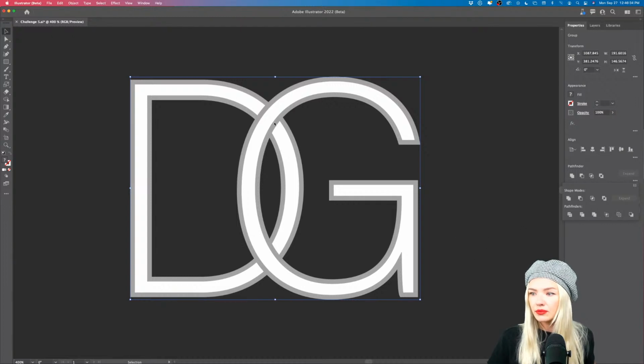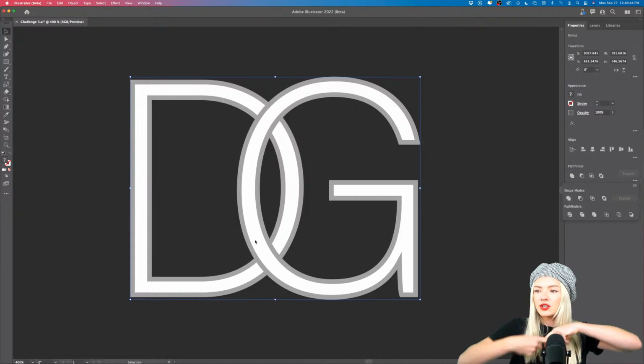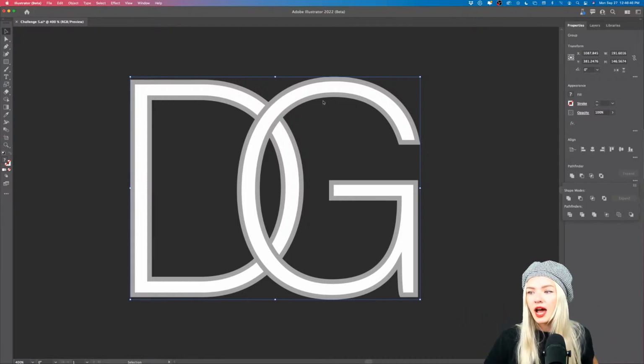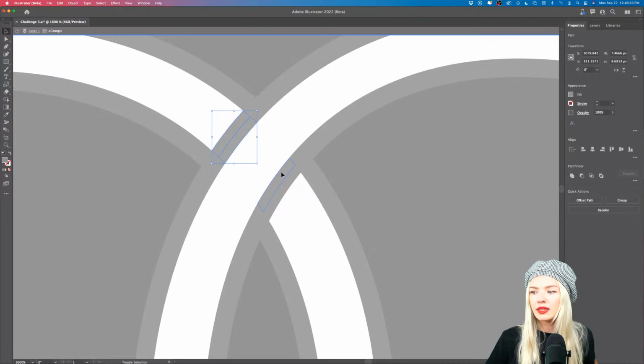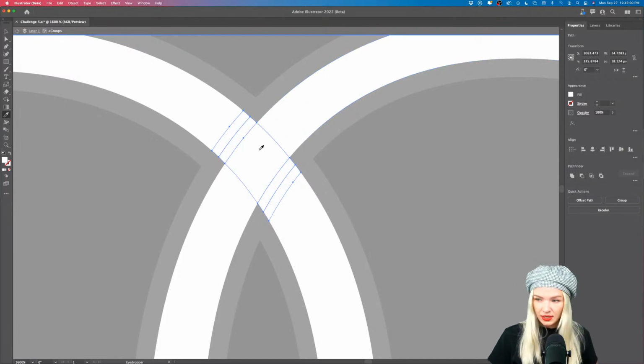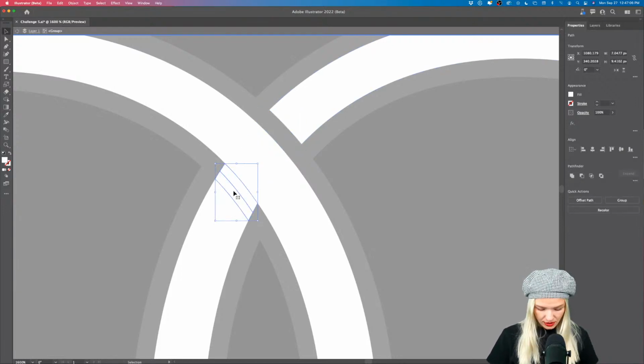And now what we can do is create an effect where the D looks as if it's in the front and the G looks like it's intersecting, and they're connecting with each other. How that works is, now that we have cut the paths into each other, we're going to make these white. So I'm sampling with the letter I on the keyboard with the eyedropper, just like so. And I am going to turn these into those gray ones so that I can better see that.